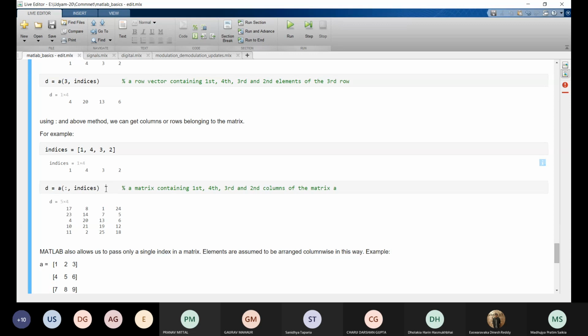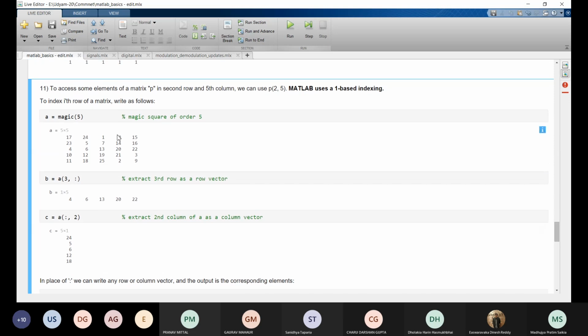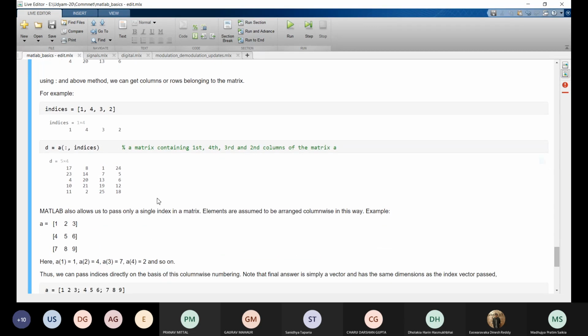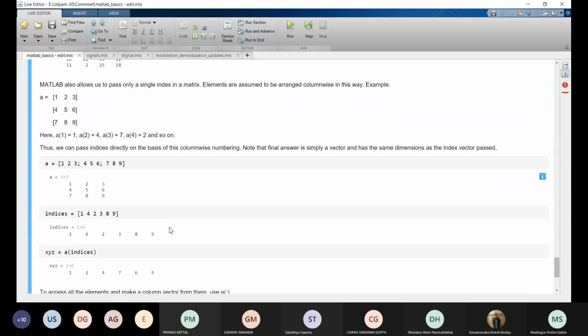This is the first column, this is the fourth column, this is the third column, and this is the second column. So these are simple syntax applications. You will easily understand when you read this file. Okay. So now moving on.